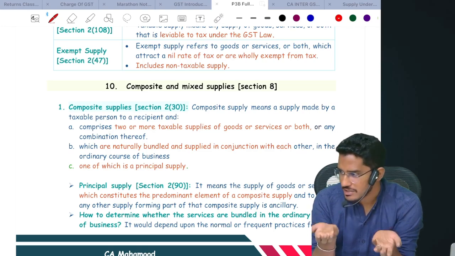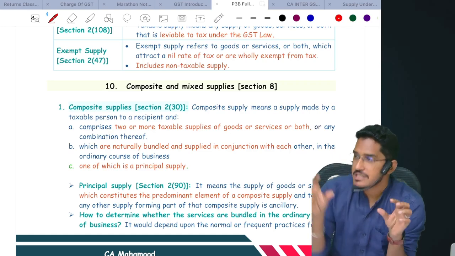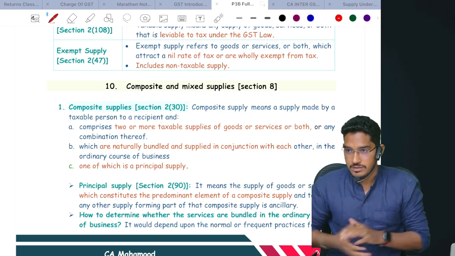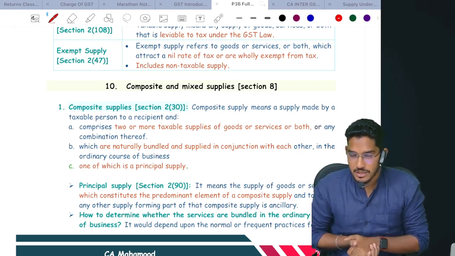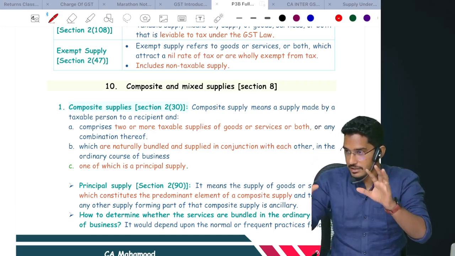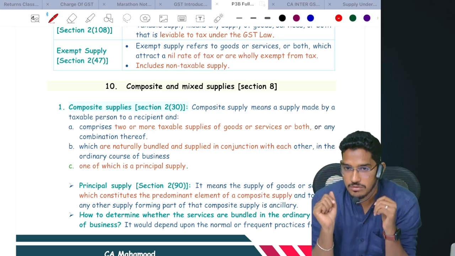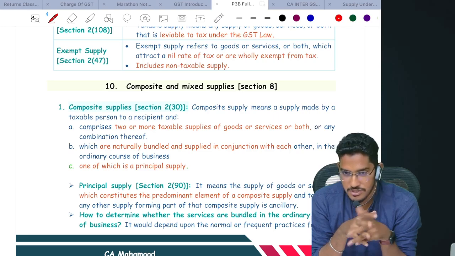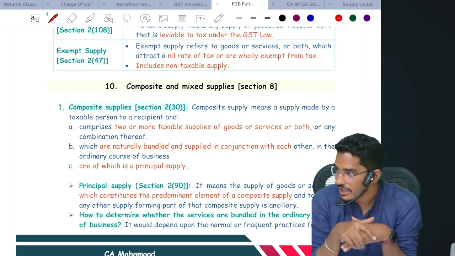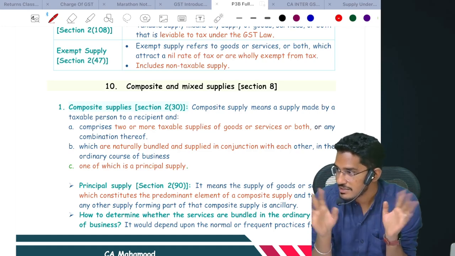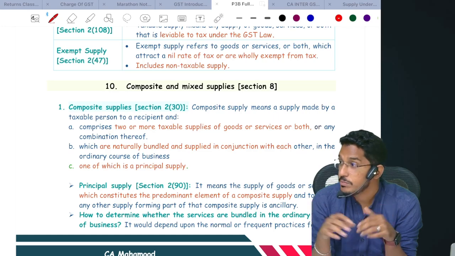So that's what the circular has told. For example, if you have donated some money just for namesake, and using your money they have installed some water cooler at some religious place or at some charitable institution. On that cooler, they have just placed your name board. Will that be considered as supply of services by the institute? Just by displaying your name, will that be considered as supply of service? That will not be considered as supply of goods or supply of services. There is no quid pro quo there.